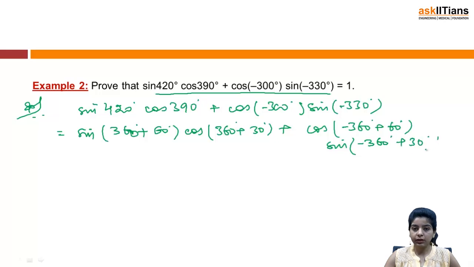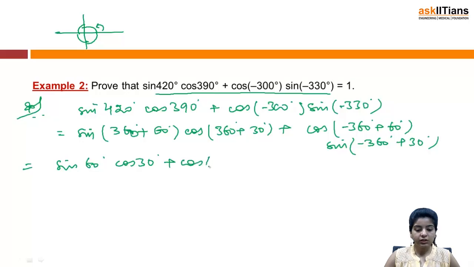Then I can write sine of minus 330 as sine of minus 360 plus 30. Now we have sine of 360 plus theta. The function will remain as it is, and 360 plus theta will fall in the first quadrant, because we have 0 to 90, then 90 to 180, 180 to 270, 270 to 360, and 360 plus theta again falls in the first quadrant. So I have sine 60 cos 30 plus cos 60 sine 30.